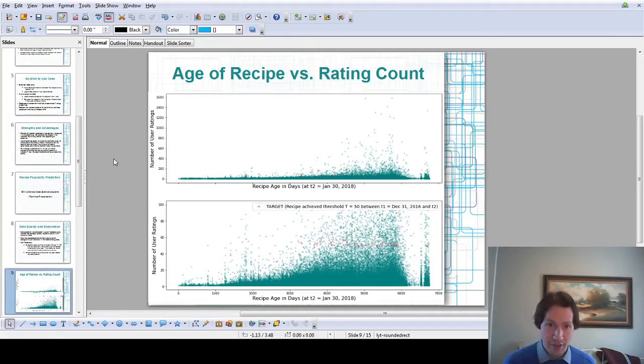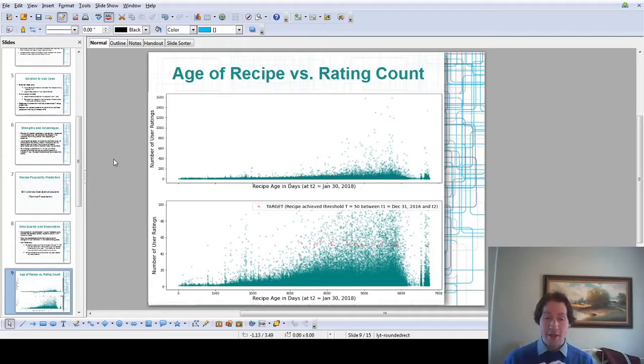How long has it been posted on the website? And the y-axis is the total number of user interactions that it's achieved at this point. As you can see, down at the bottom of the plot, there are tens of thousands of recipes stuck in this swamp. Almost all of them have no interactions: 0, 1, 2, 3, definitely less than 10. The vast bulk of the data is laying in this thin swamp at the bottom.